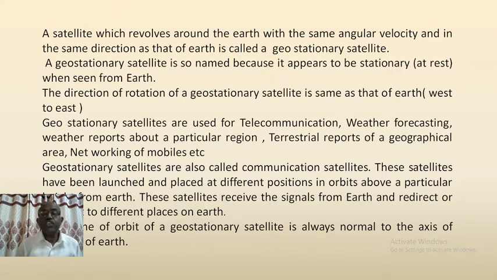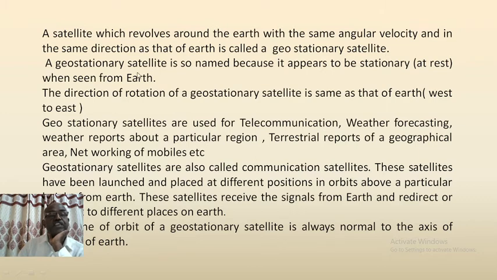Now coming to the geostationary satellites, a satellite which revolves around the Earth with the same angular velocity and in the same direction as that of Earth is called a geostationary satellite.